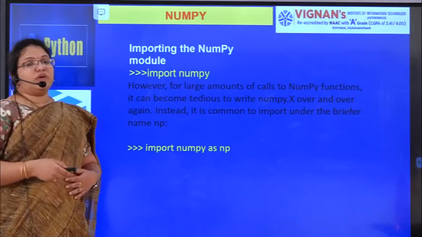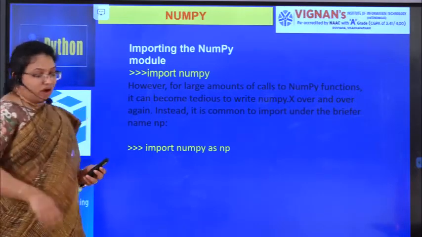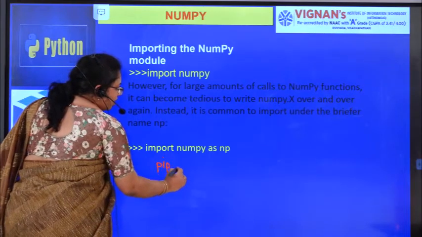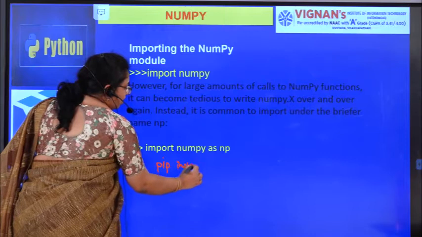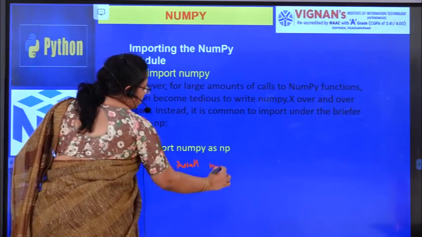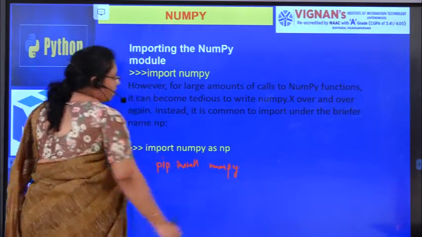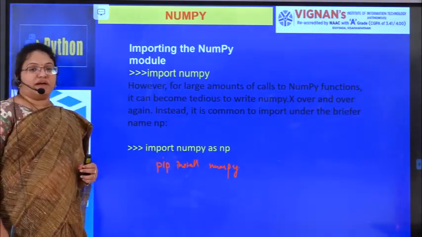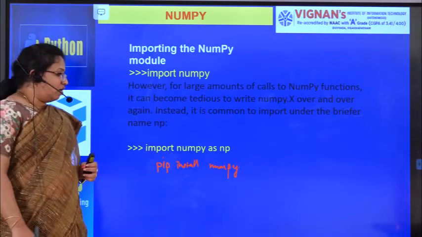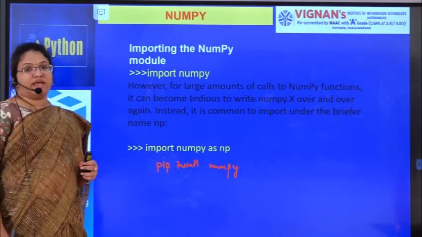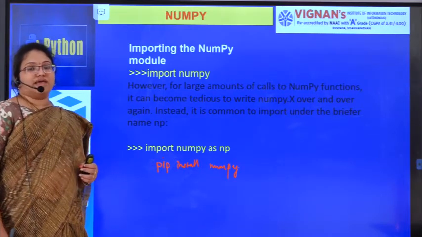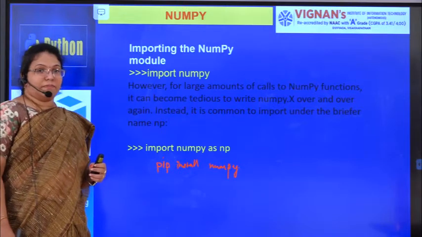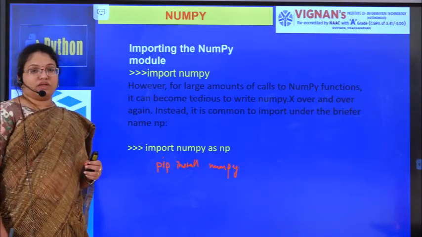And how to install NumPy? We will see how to install NumPy. We use the pip command, pip install numpy. In order to perform operations on NumPy, first we have to install the package. How to install this package? By using the pip command, pip install numpy. So your NumPy package is going to install.